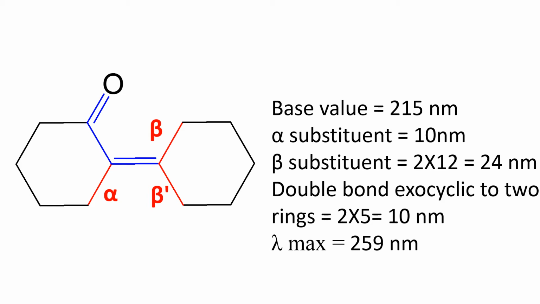There are two beta substituents which contribute 24 nanometer, and there is one double bond which is exocyclic to two rings. Therefore, it contributes 10 nanometer. The lambda max of this molecule is 259 nanometer.